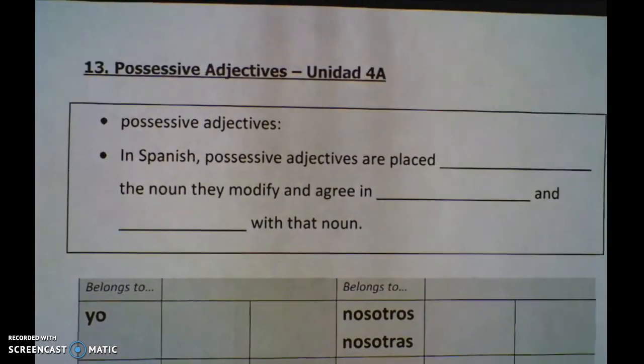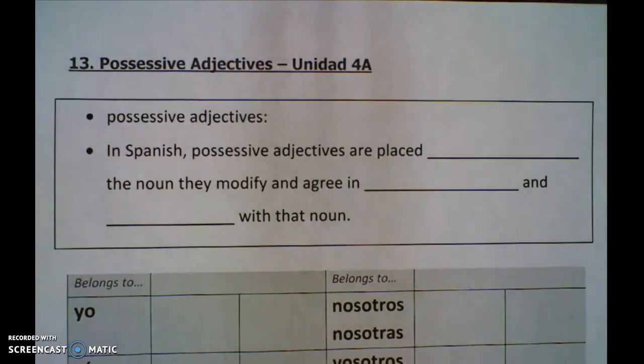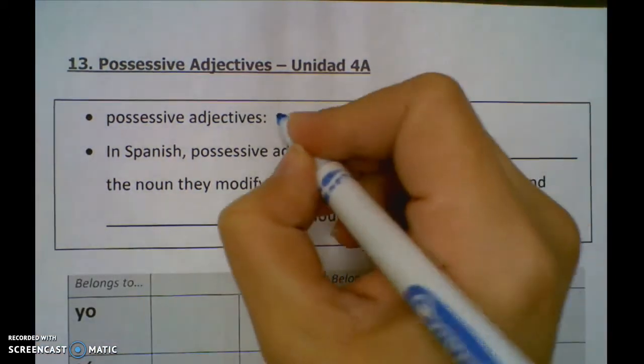So here we're going to hit something new today, possessive adjectives, which actually aren't completely new. We've had experience with expressing possession before. We've talked about my friends and my family and your class. So we're going to hit possessive adjectives here. The whole purpose of a possessive adjective is to show possession.